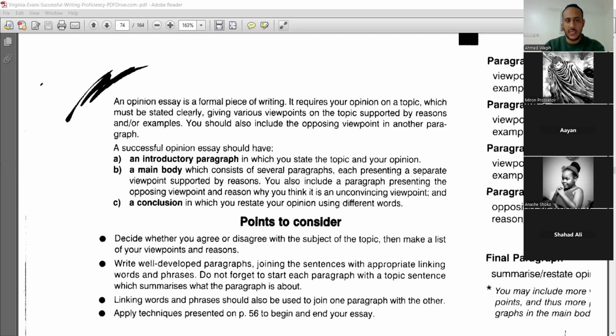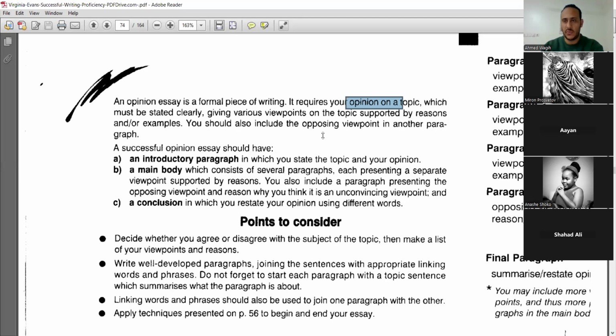So, an opinion essay is a formal piece of writing, and it requires your opinion. From the name, opinion essay, you need to mention your opinion clearly in the introduction, giving various viewpoints on the topic supported by reasons and examples. So you give your opinion, but you need to support your opinion with reasons and examples in details later on in your main body paragraphs. You should also include the opposing viewpoint in another paragraph.